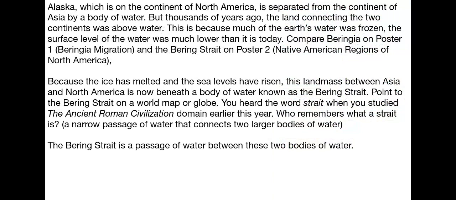Alaska, which is on the continent of North America, is separated from the continent of Asia by a body of water. But thousands of years ago, the land connecting the two continents was above water. This is because much of the Earth's water was frozen. The surface level of the water was much lower than it is today. So this is called Beringia. Because the ice had melted and the sea levels had risen, this landmass between Asia and North America is now beneath a body of water known as the Bering Strait.